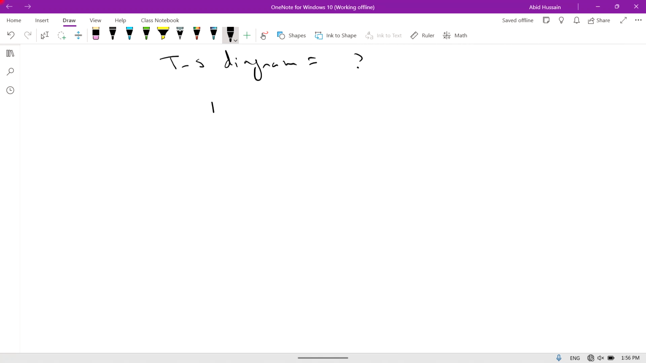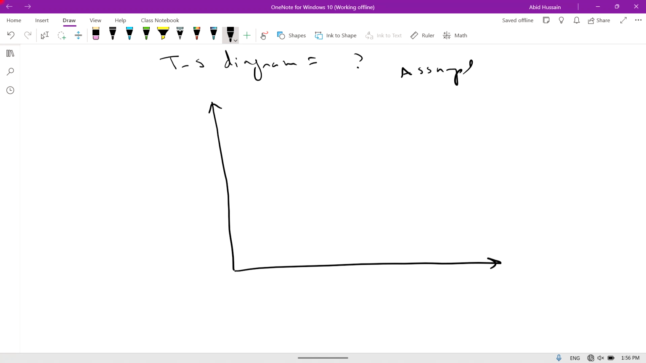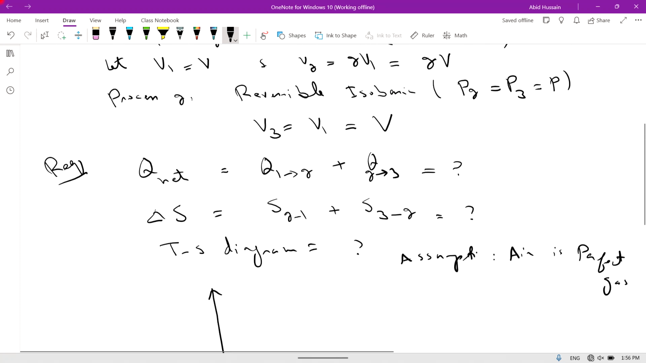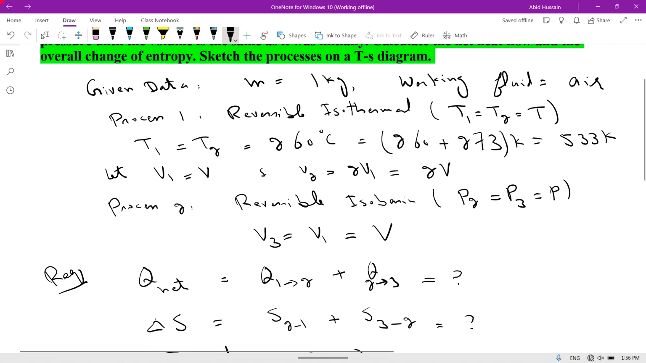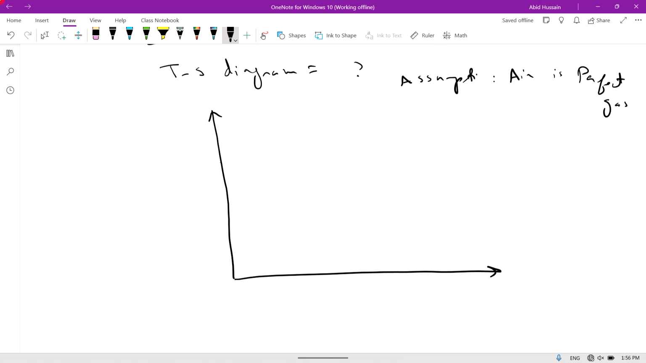So there is one assumption that air is a perfect gas. Air is a perfect gas. So we will use perfect gas equations. So initially, the process is constant pressure. T1 is equal to T2 is equal to 260. So this is temperature in degree centigrade on the y-axis and entropy in kilojoule per kilogram per Kelvin. So this is a constant pressure line.